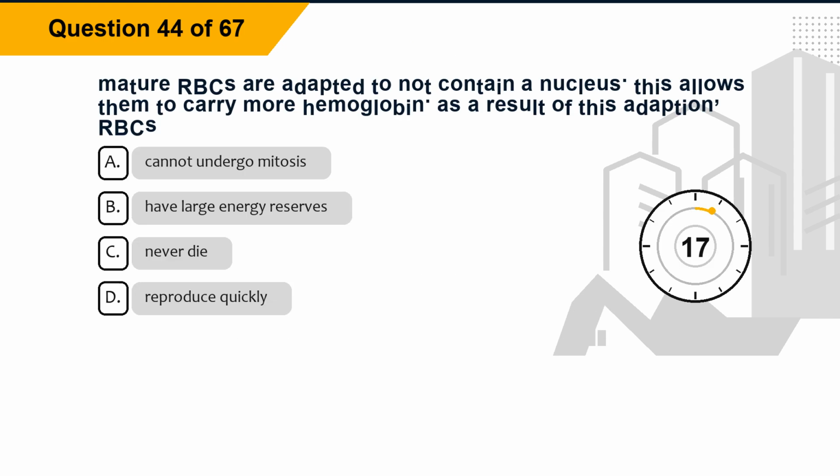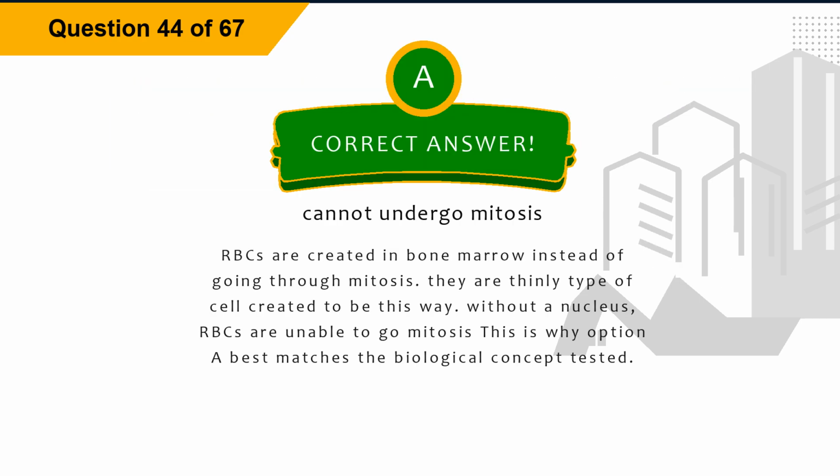Question 44. Mature RBCs are adapted to not contain a nucleus. This allows them to carry more hemoglobin. As a result of this adaptation, RBCs: Option A, cannot undergo mitosis. Option B, have large energy reserves. Option C, never die. Option D, reproduce quickly. The correct answer is option A, cannot undergo mitosis. Explanation. RBCs are created in bone marrow instead of going through mitosis. They are a type of cell created to be this way. Without a nucleus, RBCs are unable to undergo mitosis. This is why option A best matches the biological concept tested.